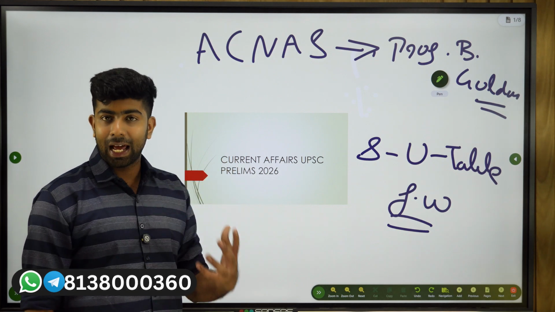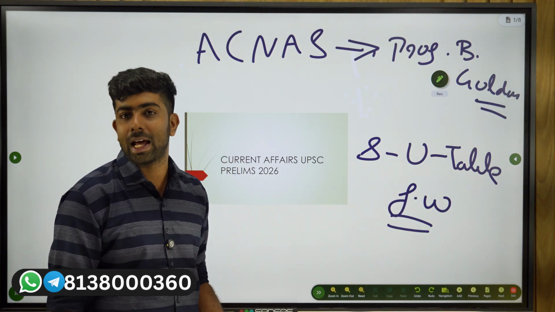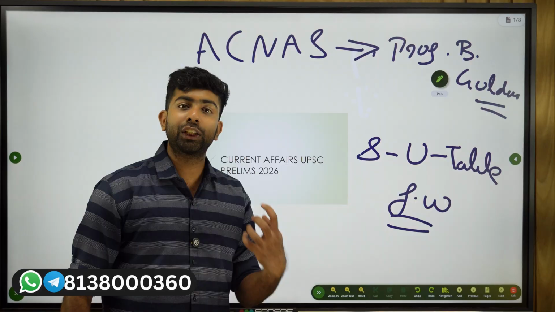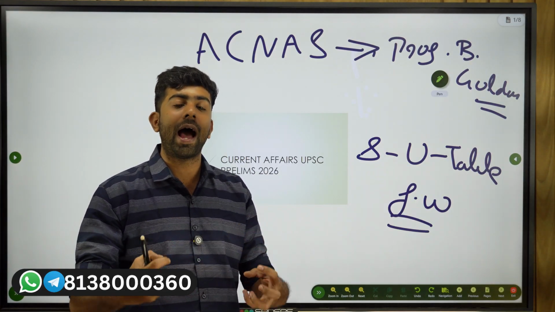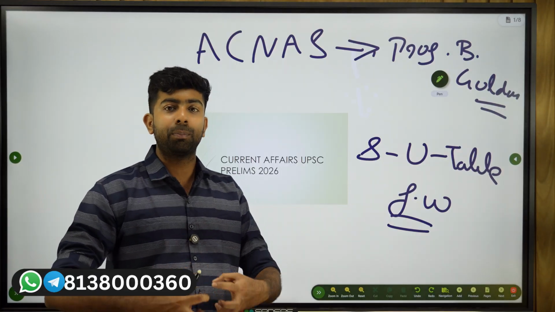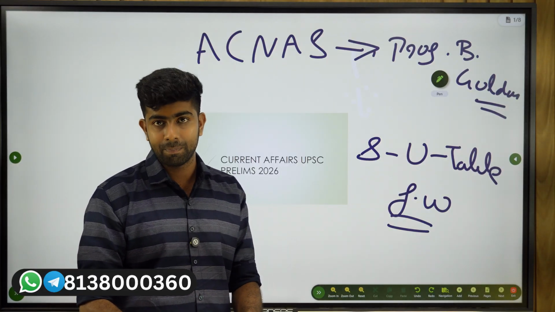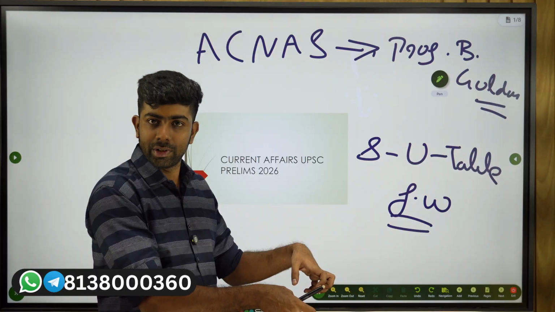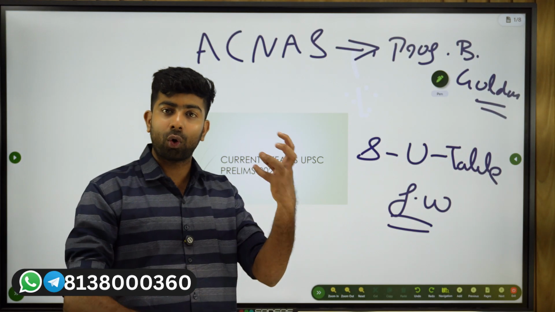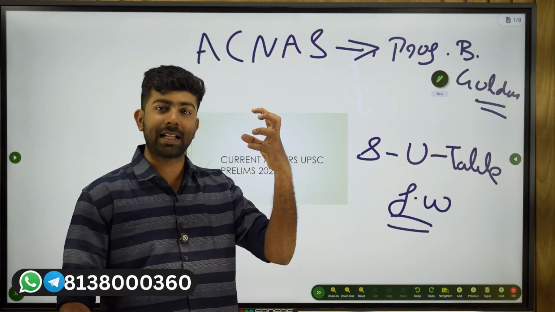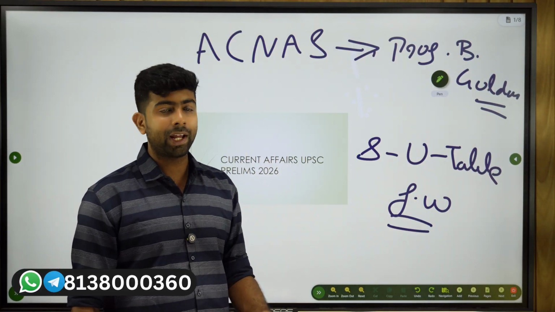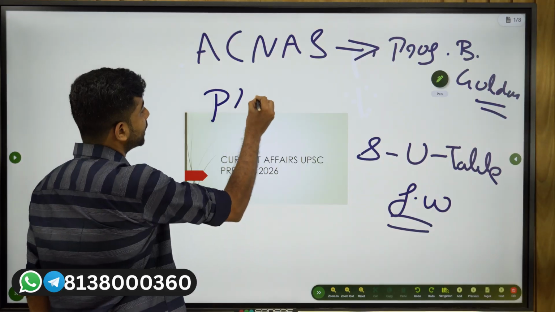So basically when you calculate GDP, there are various methods of calculating GDP. You have the production method where you actually sum the total value of everything that is being produced in your economy. Then you subtract the value of intermediate consumption, and that gives the total value of the goods and services being produced. That method is what we call the production method.